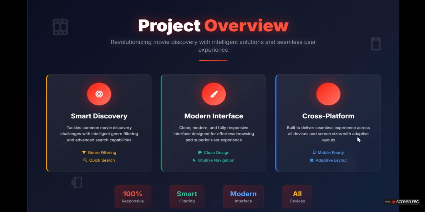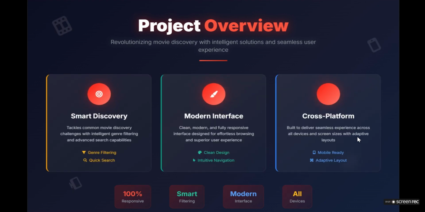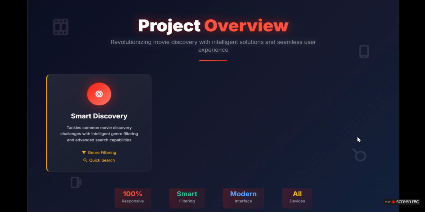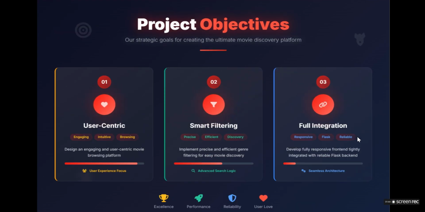Our website will provide you a clean, modern, fully responsive interface designed for effortless browsing and superior user experience. It will also provide a cross-platform build to deliver a seamless experience across all devices and screen sizes with an adaptive layout. It means our website is 100% responsive, with smart filtering and a modern interface, and it can work on all devices.